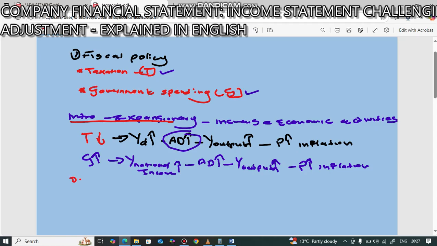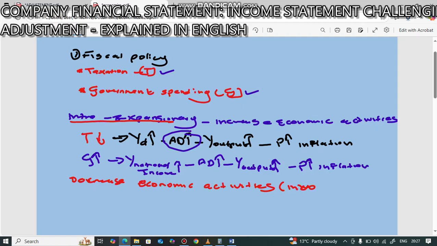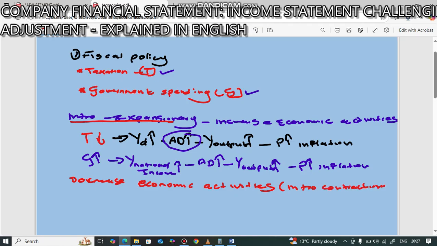When government wants to decrease economic activities, we call this a contraction, meaning this is the introduction of the contractionary phase.